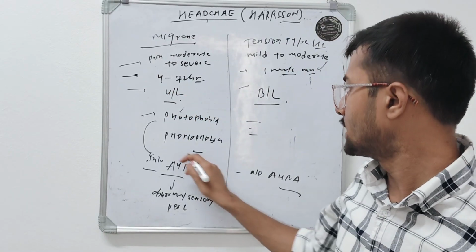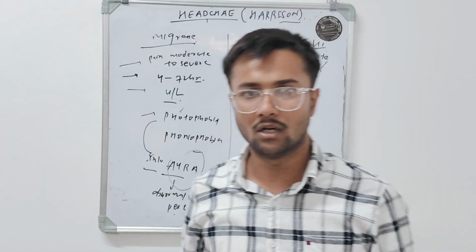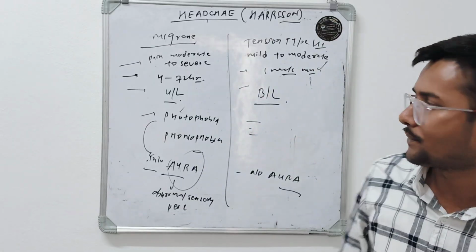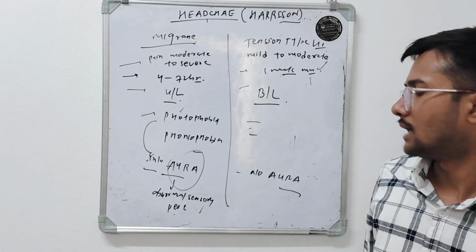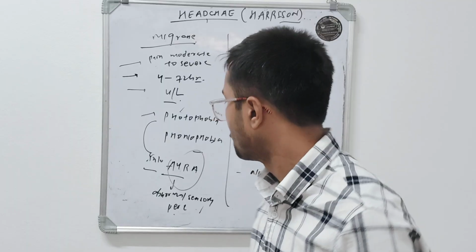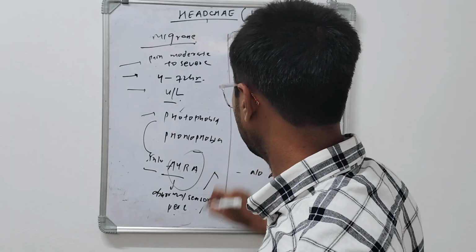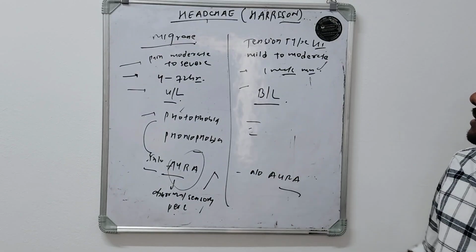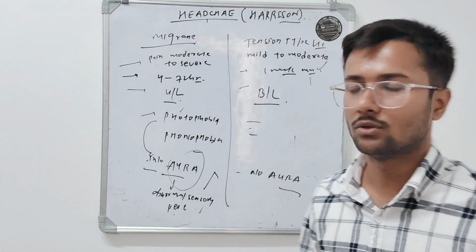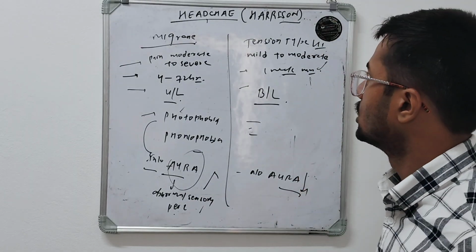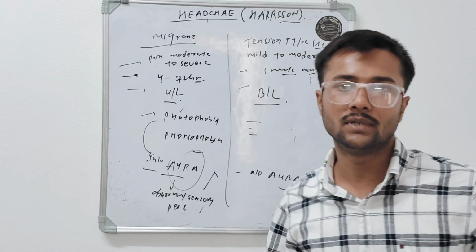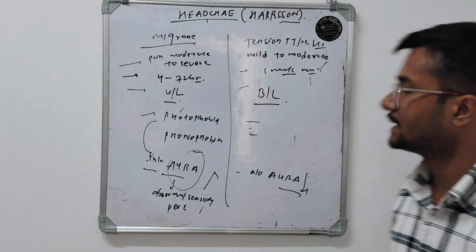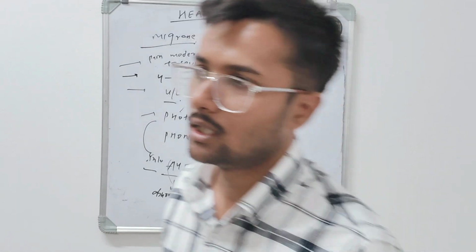So if a patient complains of some visual or auditory symptom, an abnormal sensory perception, we think of migraine, but in tension type headaches they have no such complaint. On this basis, we classify a patient as having migraine or tension type headache.